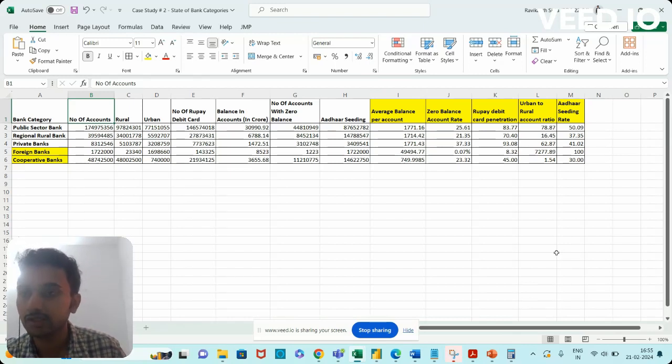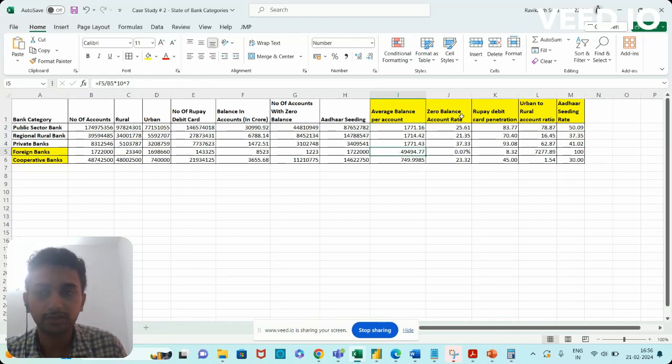The first KPI is the average balance per account, which is obtained by dividing the total balance available in all the accounts by the total number of accounts. Typically, I have divided column F by column B. We can observe the average balance in the public sector bank is around 1700 to 1800, whereas for the foreign banks it's very high, coming near 50,000.